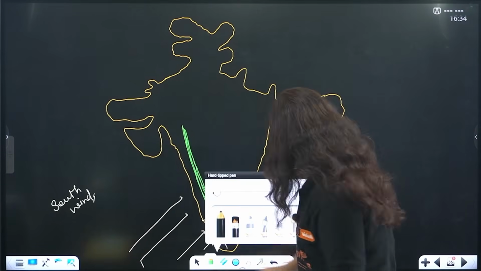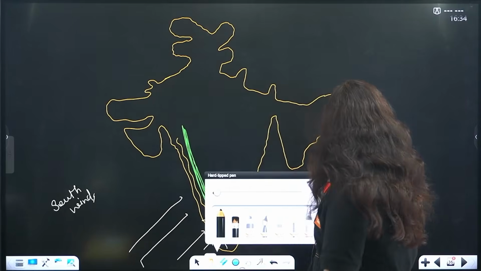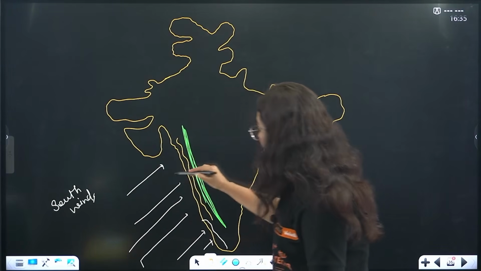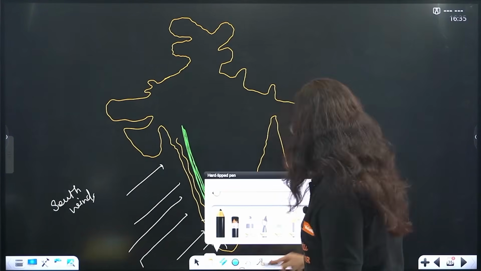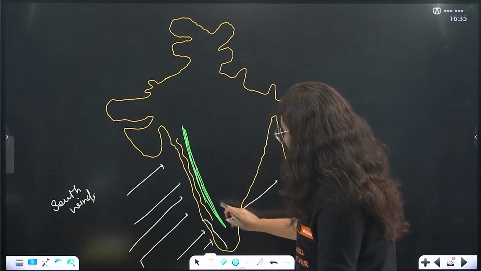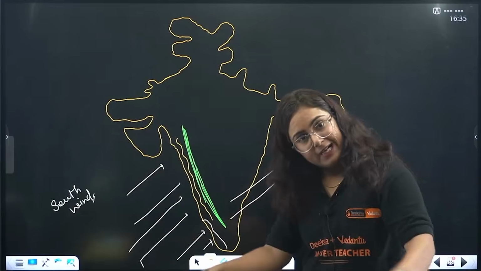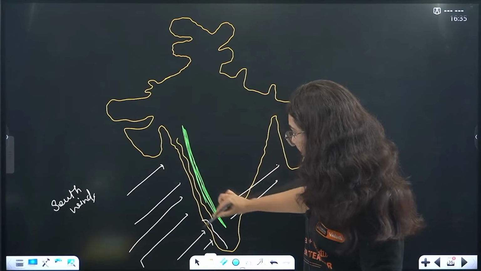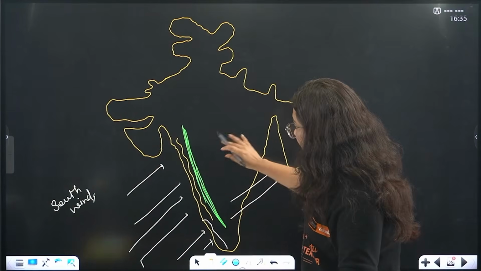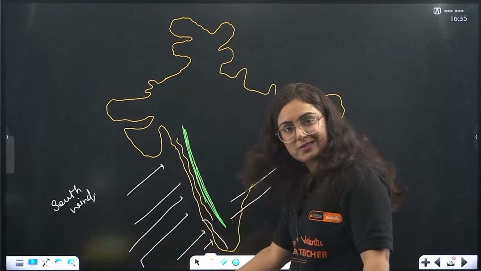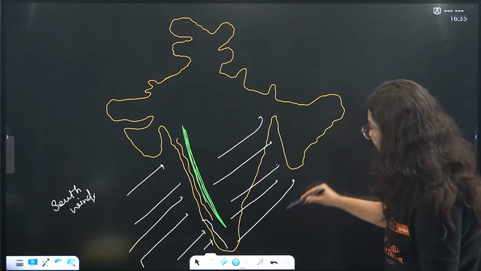This region, pay attention, entirely receives high rainfall because of this southwest monsoon coming. But the Western Ghats create a disturbance in front of these winds as they move further, and all the moisture is lost here only. This place becomes the region of high rainfall, a rain-fed area. When we move here, wind is moving, but the moisture is lost in this region. The wind will move like this.